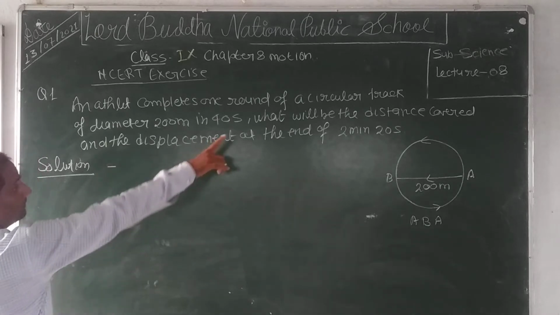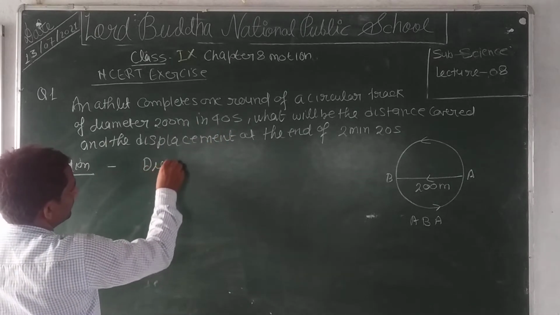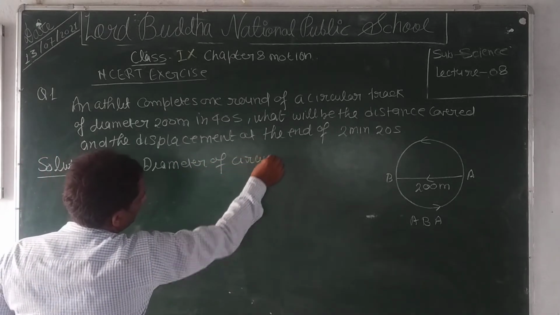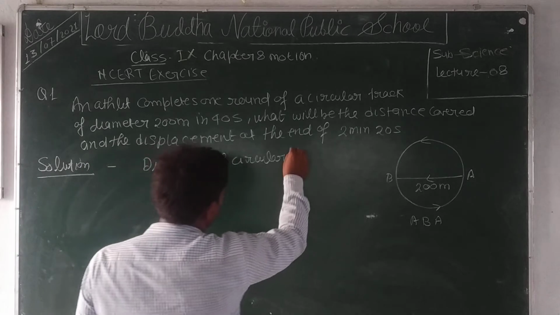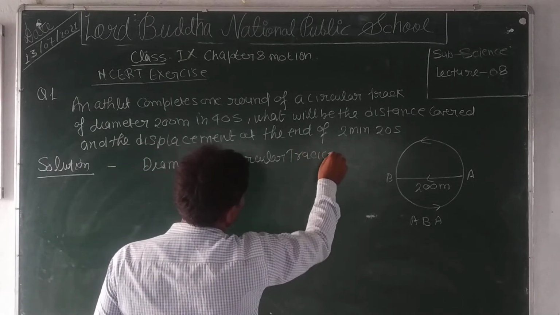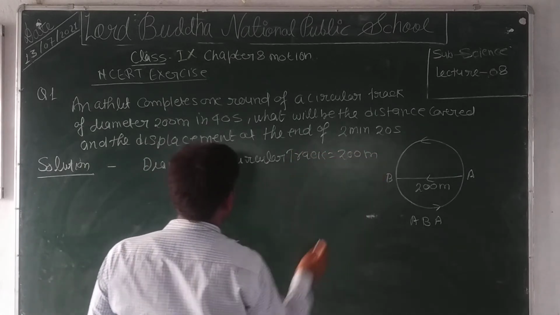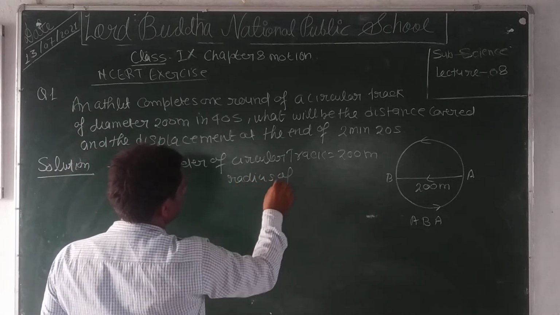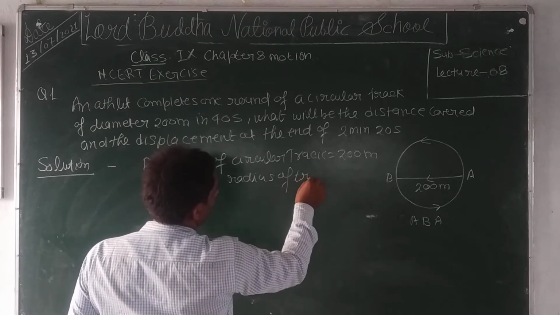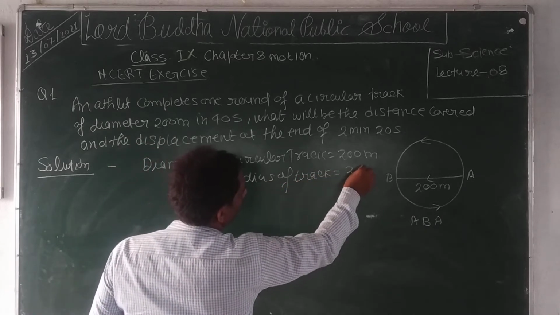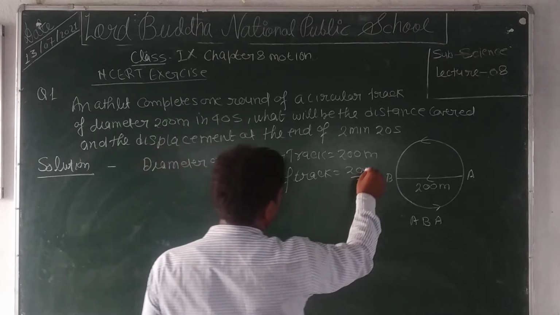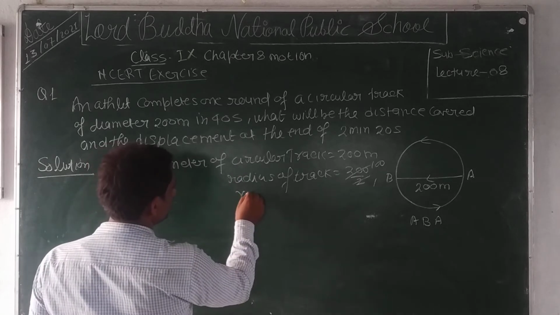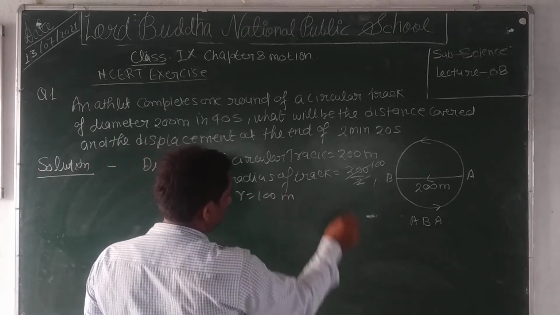First of all, diameter of track is 200 meter, so radius of track is equal to 200 by 2, means 100 meter. r equal to 100 meter.